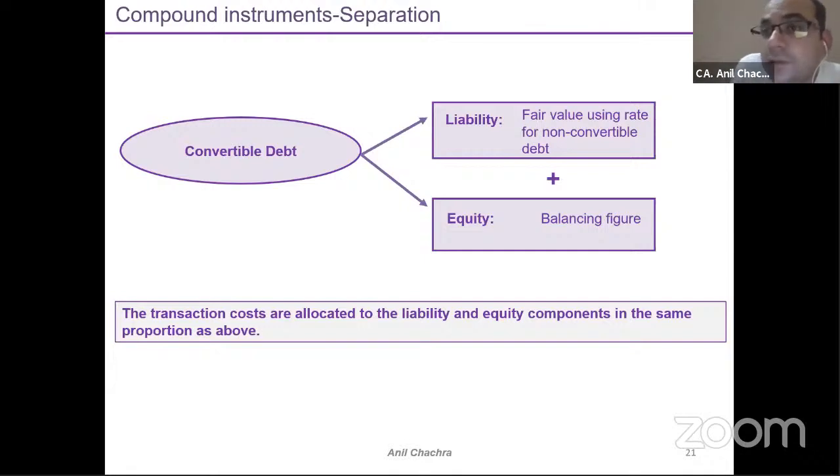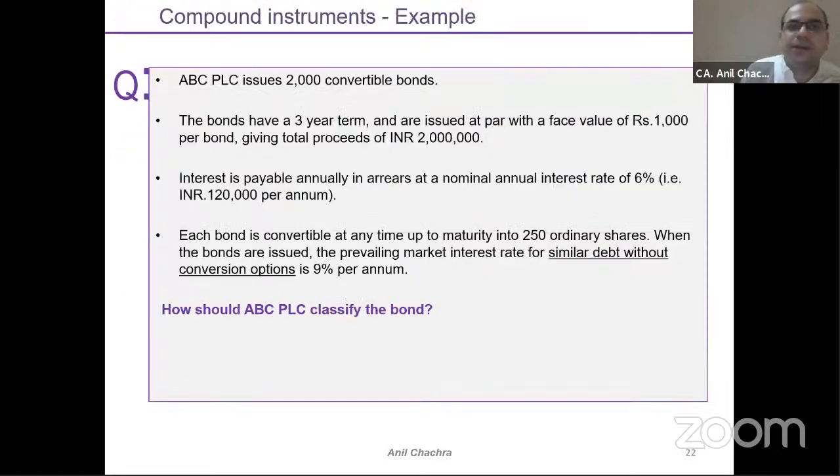How would you identify what would be the market rate of the non-convertible debentures? You can identify it from the market, right? From the stock rate or from other sources. And after taking the liability part, the equity would be your residual value, right? Equity would be a residual value. Now let's take one example relating to how you would calculate the liability portion.